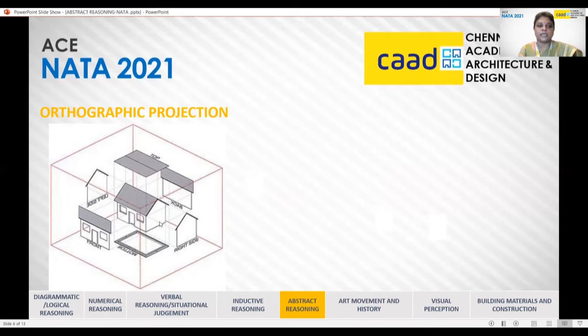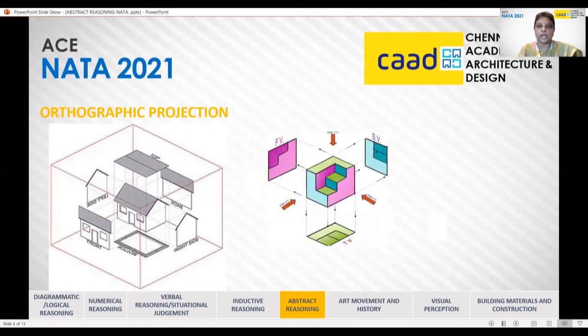When you see from the right side and the left side, you will get a clue of the sloping surfaces. But still, you will not get a clue of what material it is made of. So that is how the orthographic projection works. So the similar kind will be given for different solids in your papers. You would have seen this while going through your previous year papers.